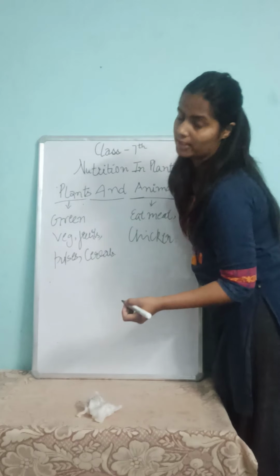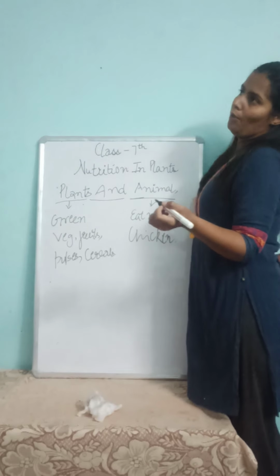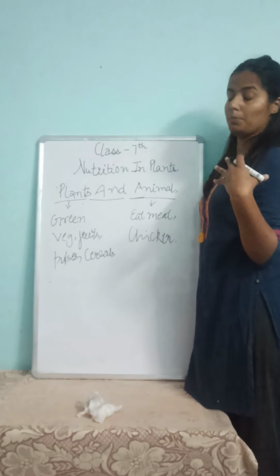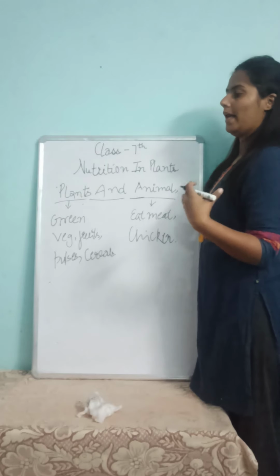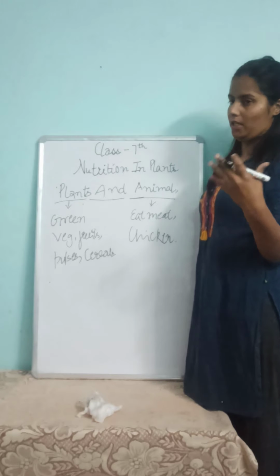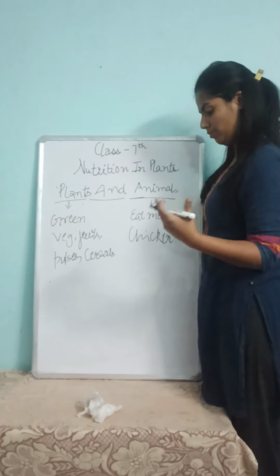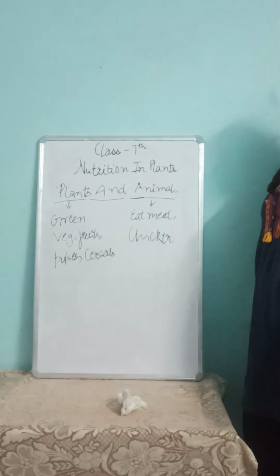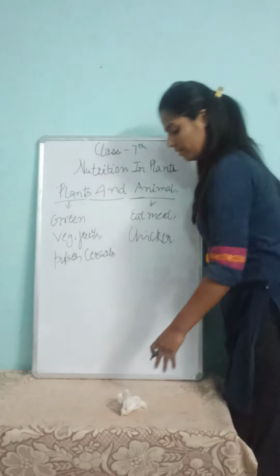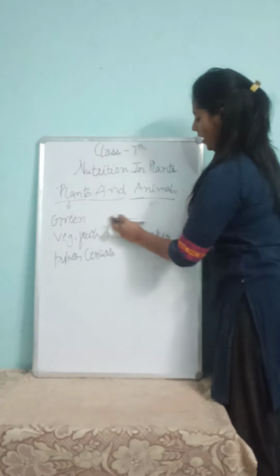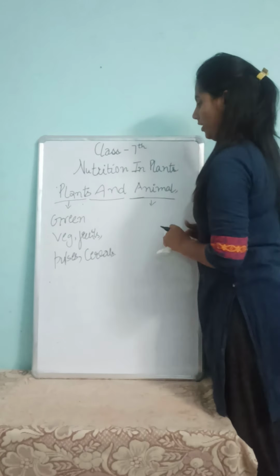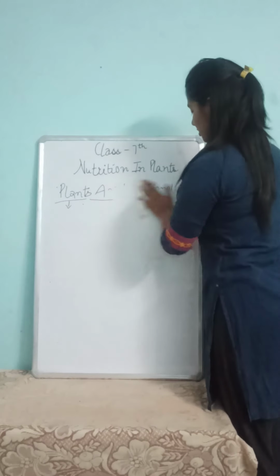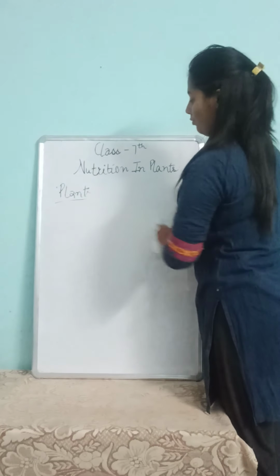Now, as your sister or your mother cooks the food, plants don't have their parents or any other elder to cook food, but you have to tell me: do plants make their own food? Yes, plants make their own food, and you have studied in your earlier classes that plants are capable to make their own food.